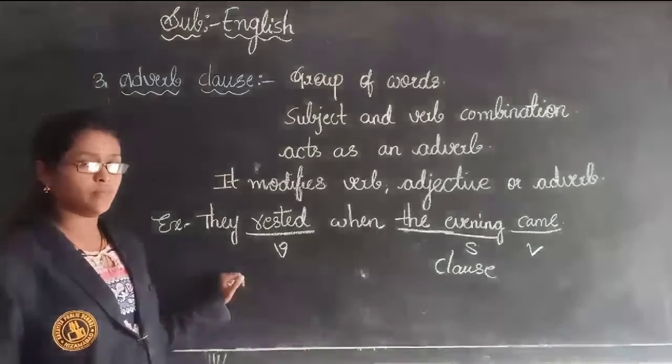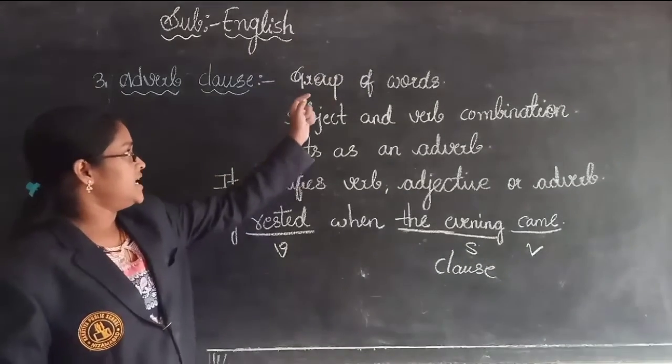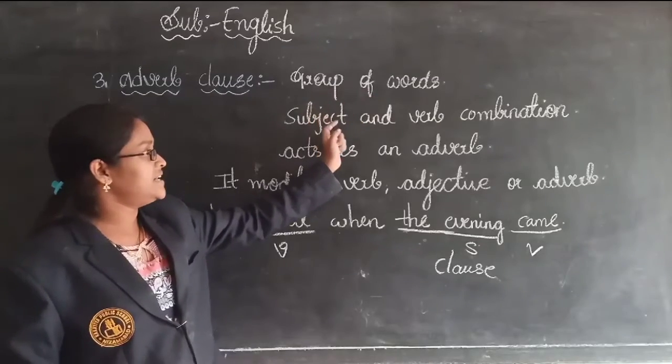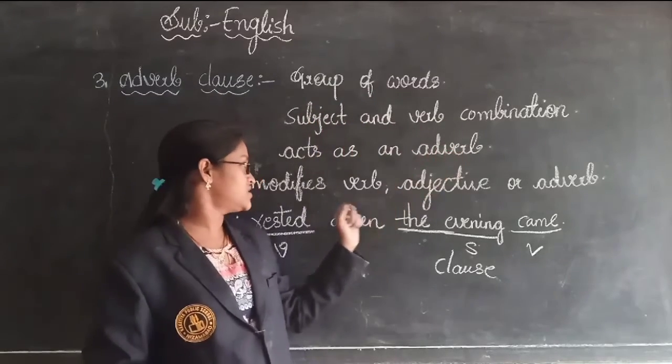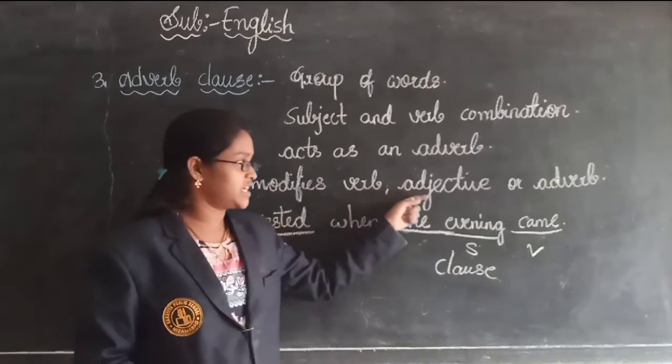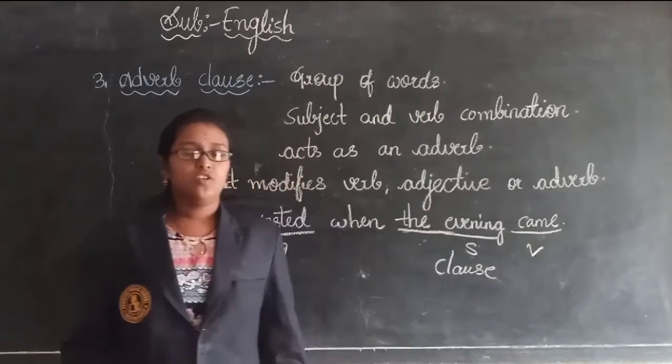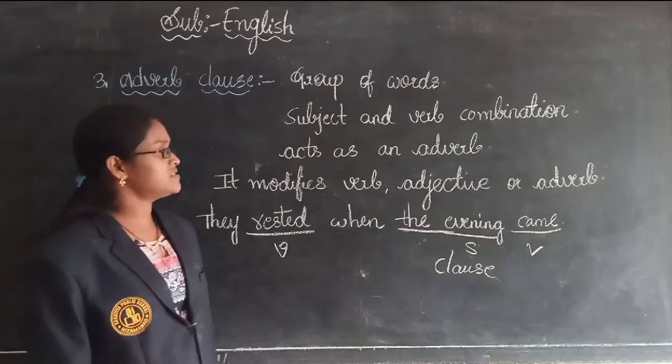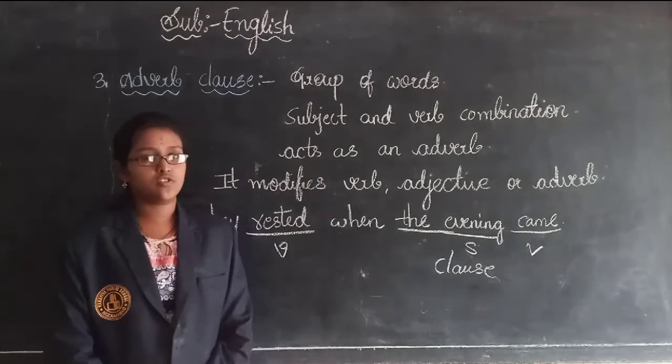Understood, children, what is meant by adverb clause? It is a group of words with a subject and verb combination, and it acts as an adverb. It modifies a verb, adjective or adverb. So this is about today's class, types of clauses and also clause.